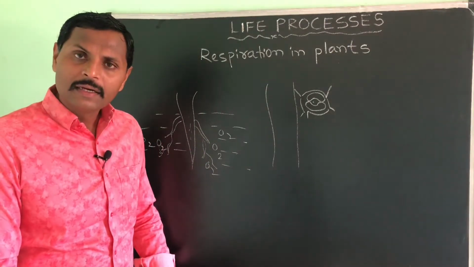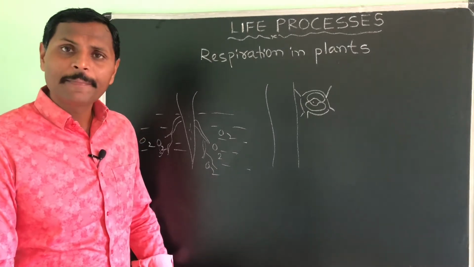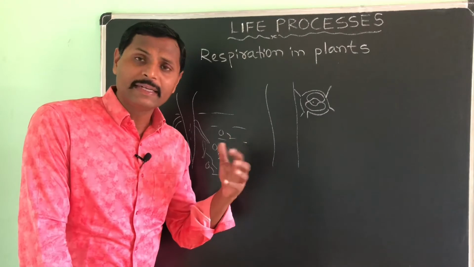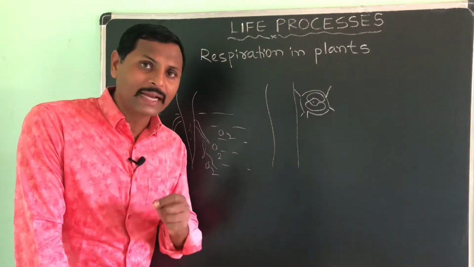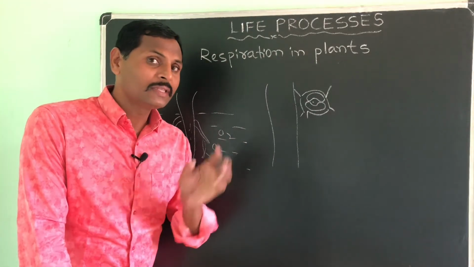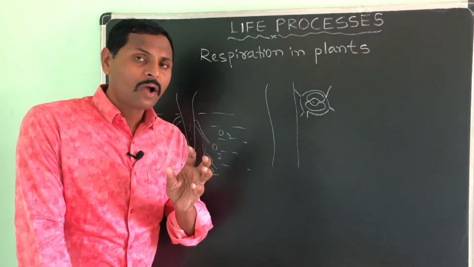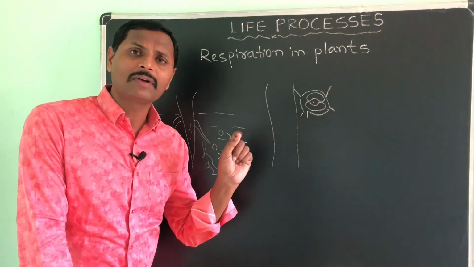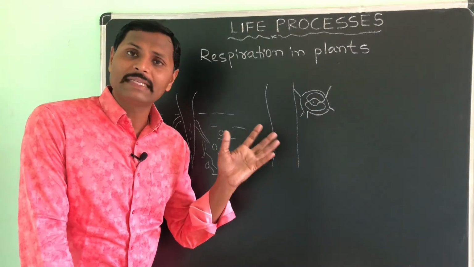Okay? And it also releases the oxygen, you know that, in the photosynthesis process. So, that whole oxygen will not be utilized by the plant, only less amount, because as I told you, it requires a lesser energy,